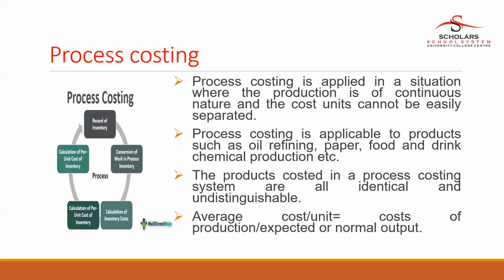It is applicable to products such as oil refining, paper, food, drink, and chemical products. The products costed in a process costing system are all identical and indistinguishable. So to find the average cost per unit, we divide the cost of production by the expected or normal output.